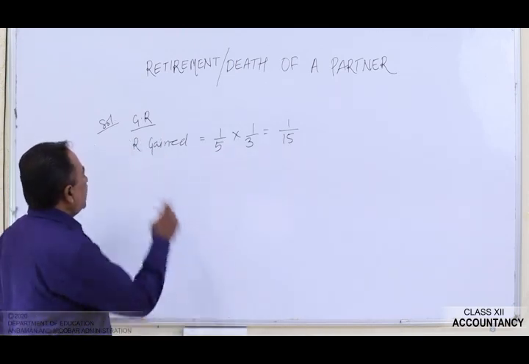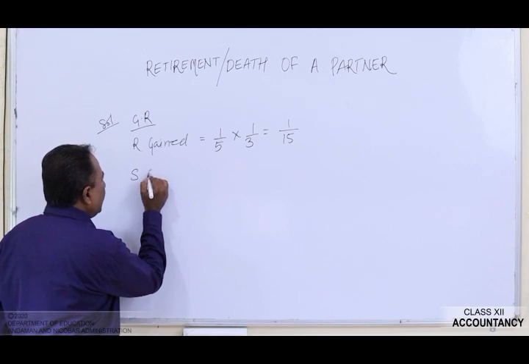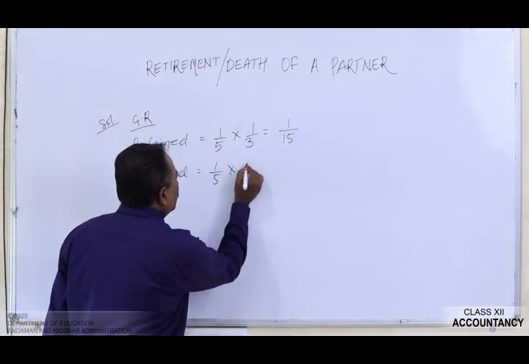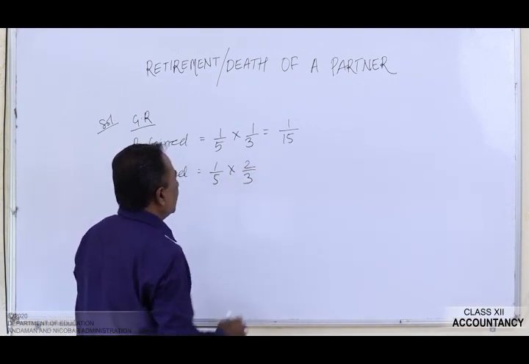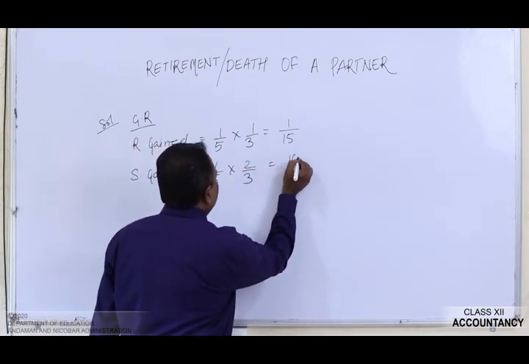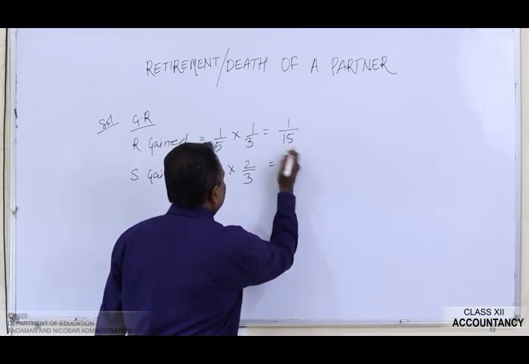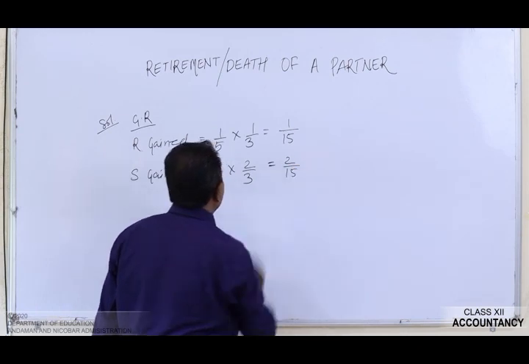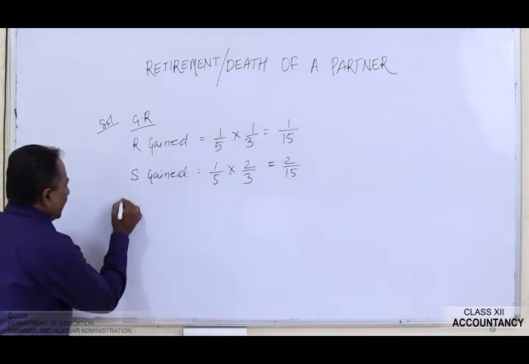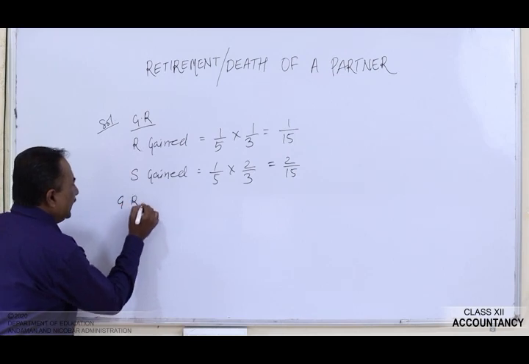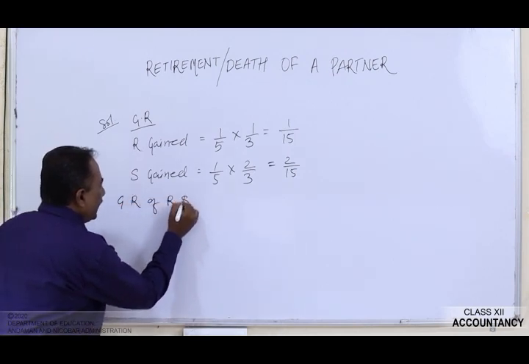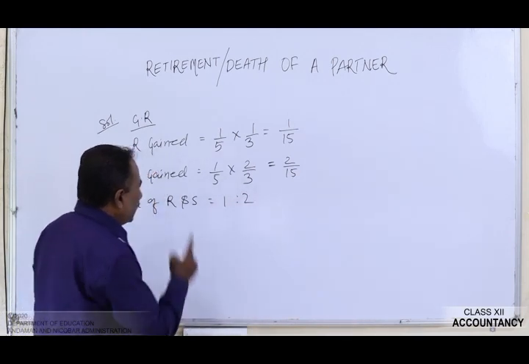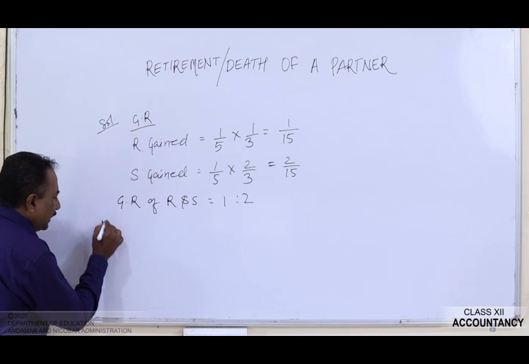Now let's talk about S. S gained 1 by 5 into 2 by 3 is equals to 2 by 15. Now we can write down the gaining ratio. Gaining ratio of R and S is equals to 1:2. Now let's find out the new profit sharing ratio.